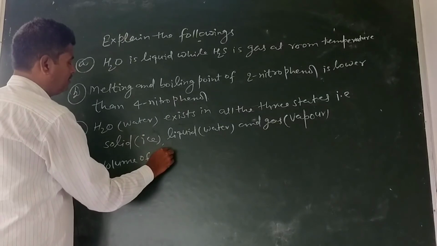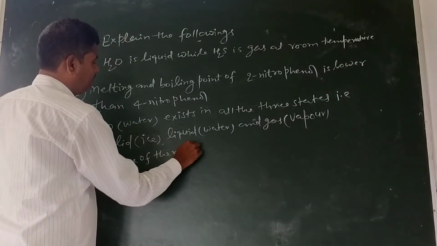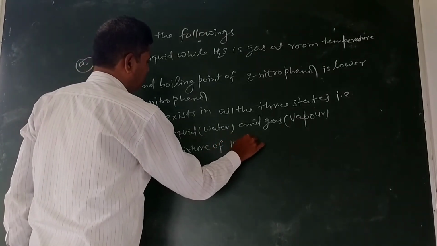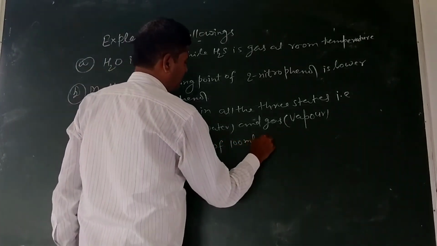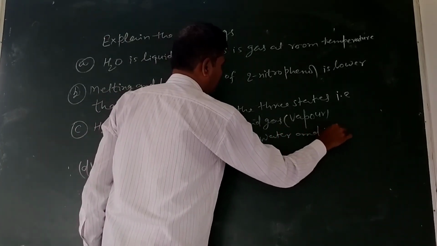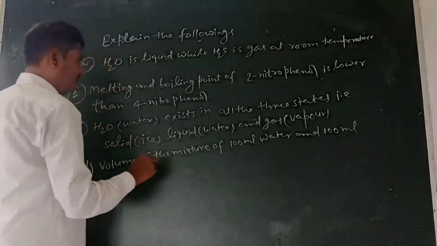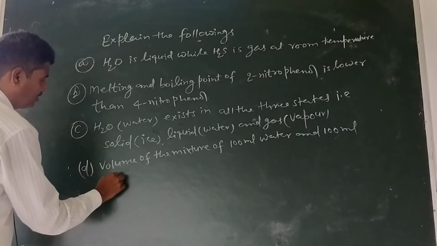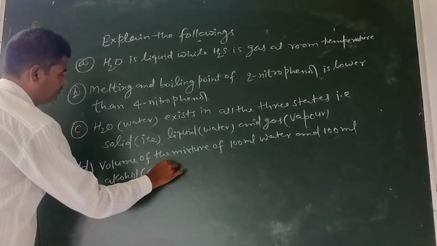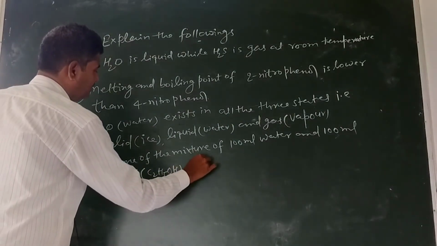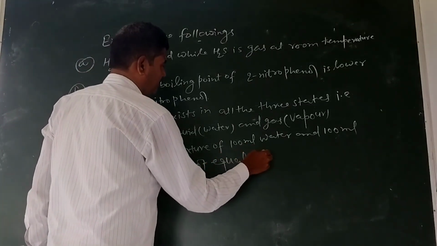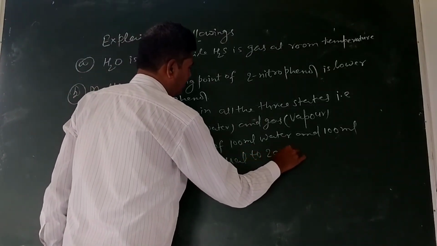Volume of the mixture of 100 ml water and 100 milliliter alcohol is not equal to 200.